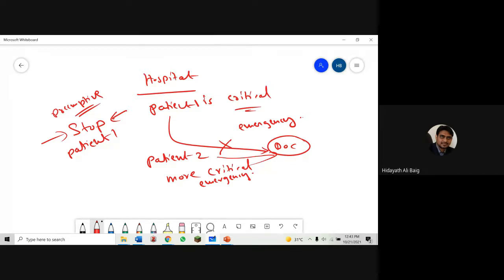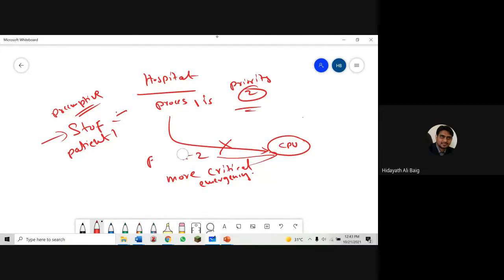Okay, now in the computer example, how do we relate this example? So this is process 1, and I say critical means priority. Priority is number 2. Okay, so we send this process to CPU.